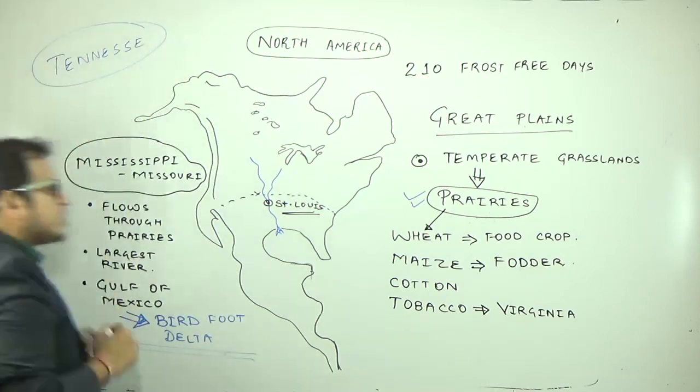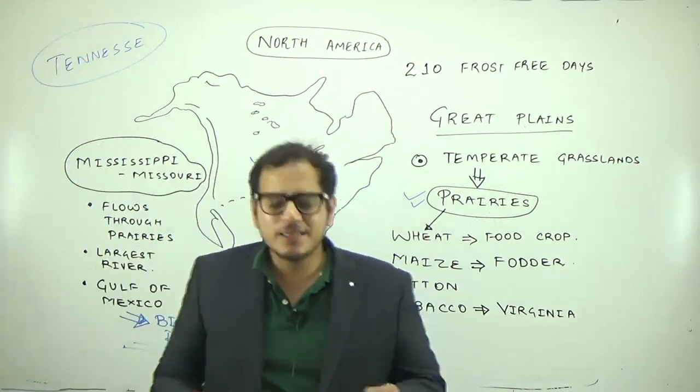Now, though there are numerous tributaries of Missouri, Mississippi, why does Tennessee become important?